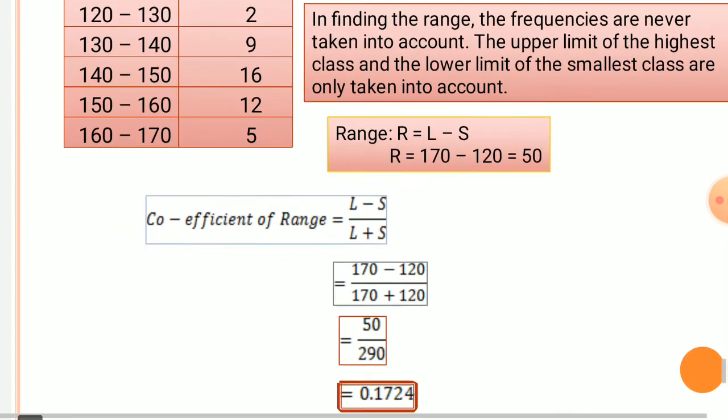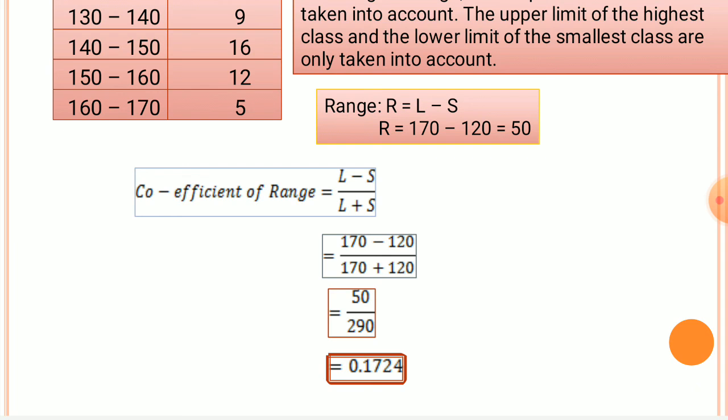Now coefficient of range is equal to L minus S by L plus S. 170 minus 120 divided by 170 plus 120. Therefore 50 by 290 is equal to 0.1724. So this is the value of range and coefficient of range.